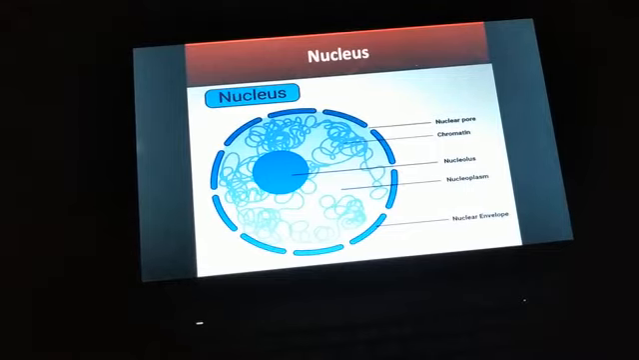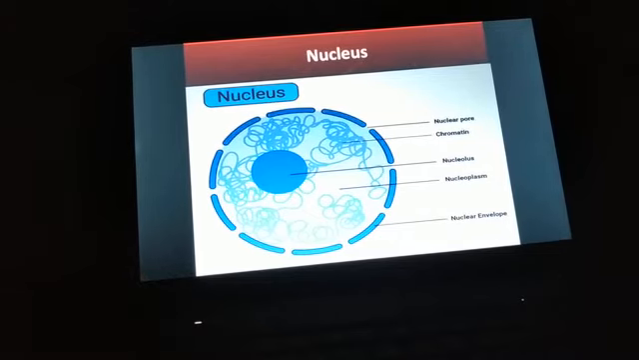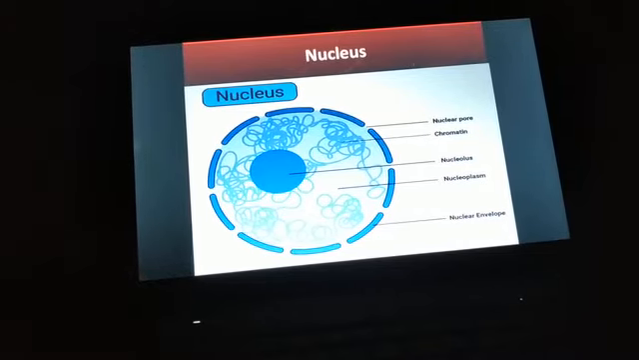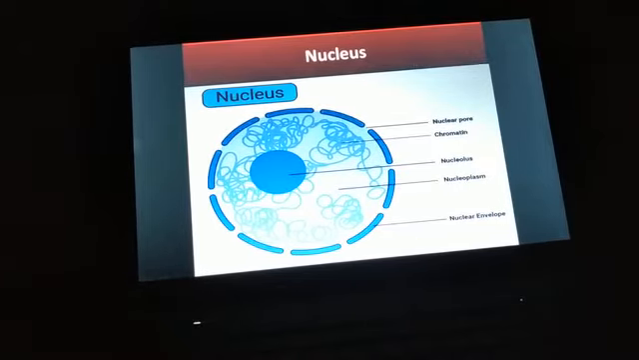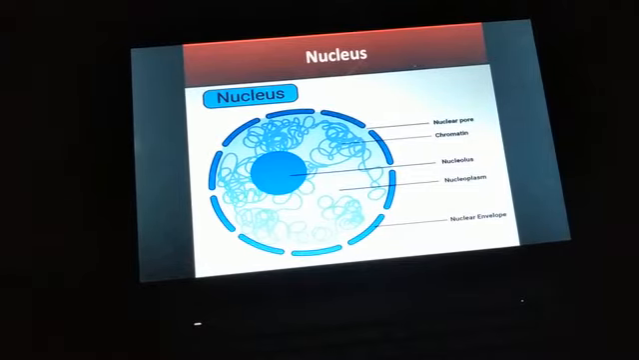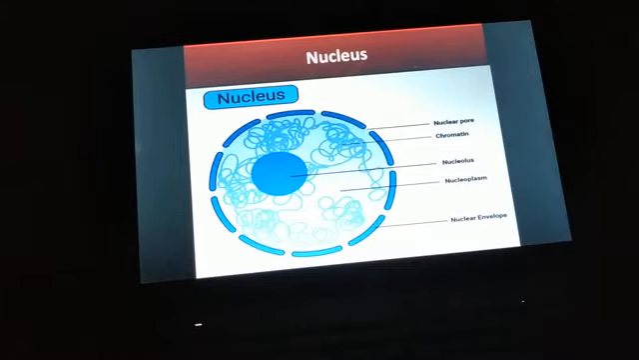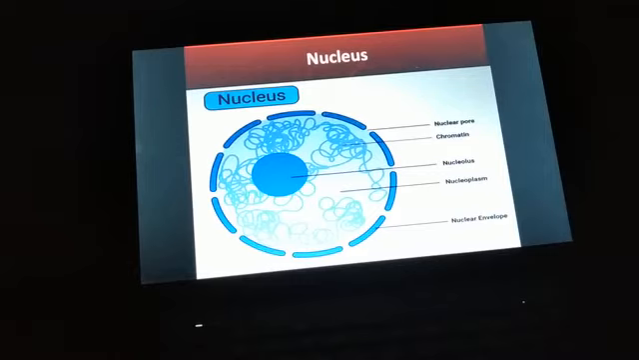Okay, next, the nucleus. It is also known as the brain of the cell or the director of the cell, because it is the place where all the decisions of the cell are taken. What activity the cell will perform, all these decisions are taken in the nucleus. So the nucleus controls all the activity of the cell. That is why it is called the brain of the cell.